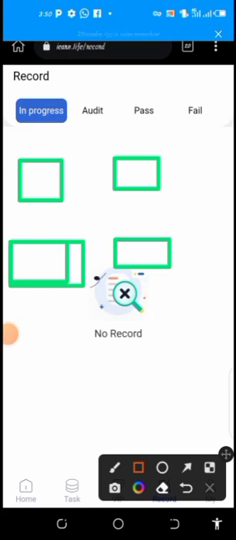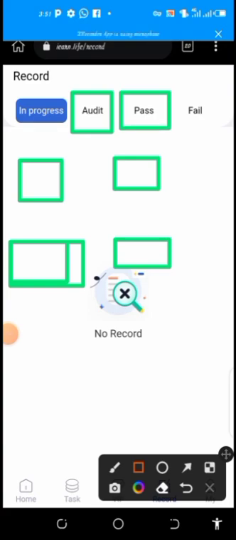Now when you are done with that, it will move to this place for review, then finally to pass. And if you do not perform the task very well, you experience fail. So that is how it works.